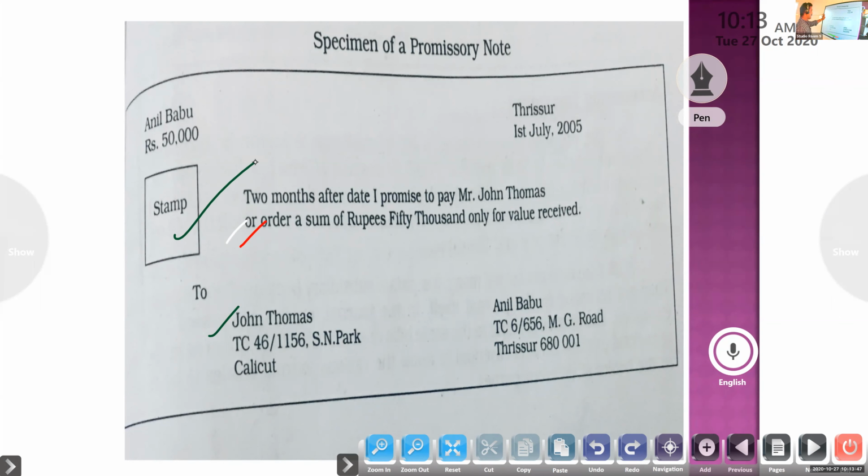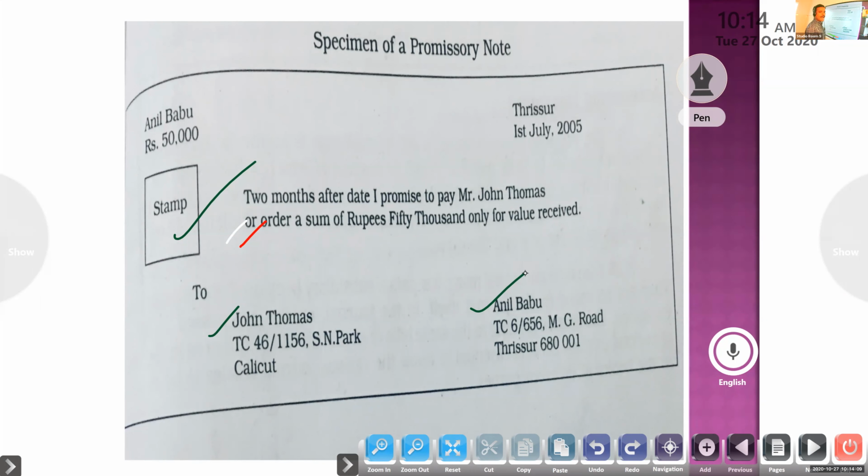I promise to pay that much amount for the value received. It is written not by the creditor, it is written by the debtor, the buyer. That is a promissory note.